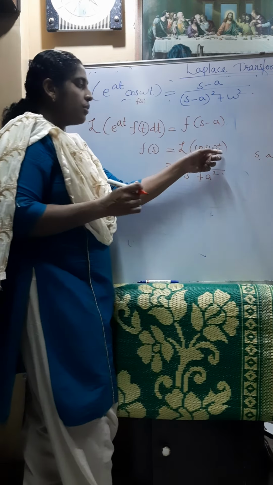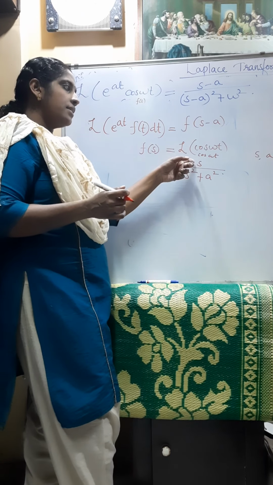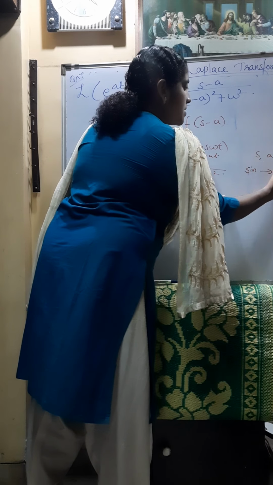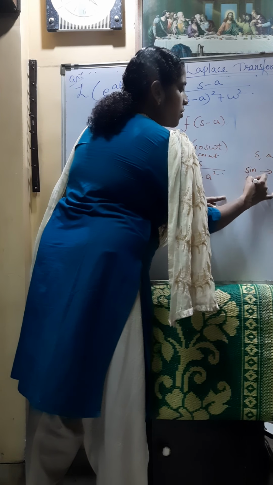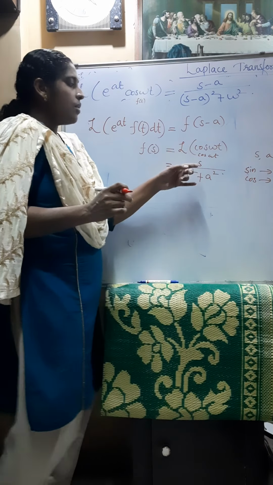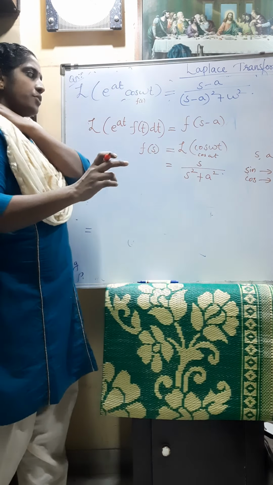In the case of sin omega t, a comes in the numerator. If it is sin, a will come in the numerator, and s will not come. If it is cos, the other parameter s comes in the numerator. In the denominator it is s square plus a square.